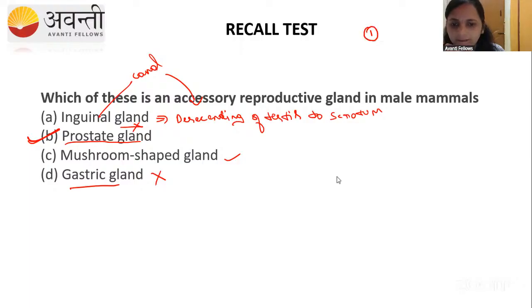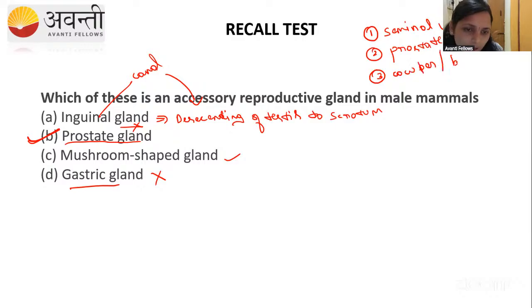Let us see how many of you answered. Kiran AR answered seminal vesicle, prostate gland, and Cowper's gland. Cowper's gland is also called the bulbourethral gland, right? Seminal vesicle, very good, Kiran. Seminal vesicle, then prostate gland, and Cowper's, the bulbourethral gland. Can you tell me how many seminal vesicles are there? How many prostate and how many bulbourethral are there? Very good. Bulbourethral are 2. Very good. What about prostate?